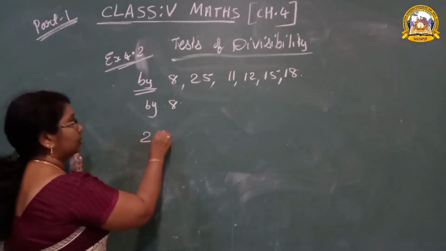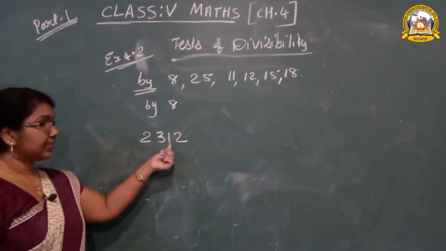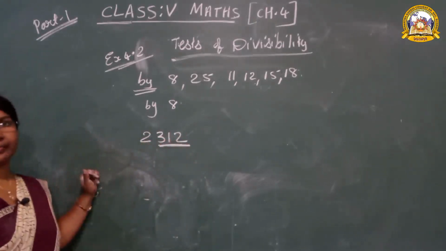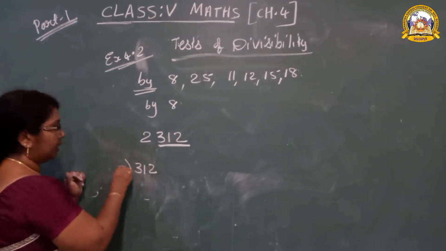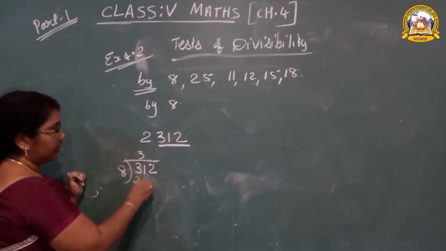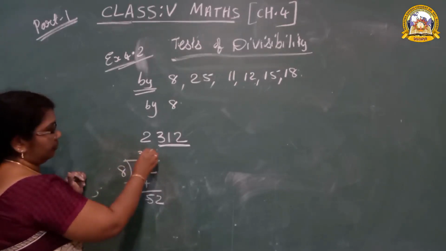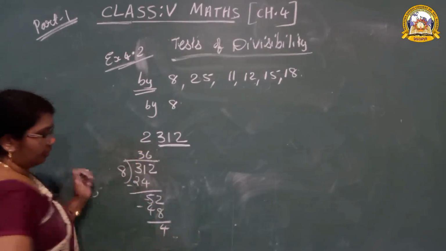For example, 2312. Take the 1's, 10's and 100's place, three digits. Then we have to check it. 312 divided by 8: 8 3's are 24, subtract to get 72, 8 9's are 72... 8 6's are 48, remainder 4.